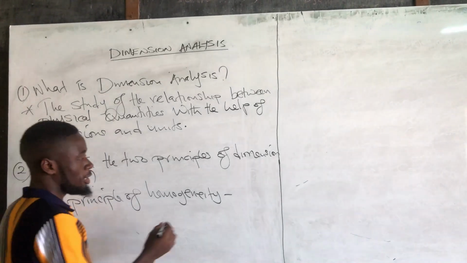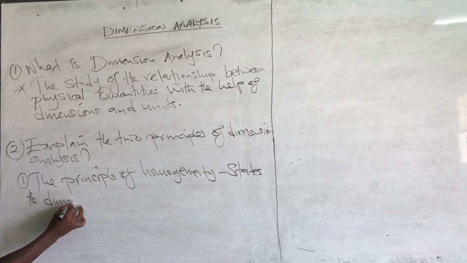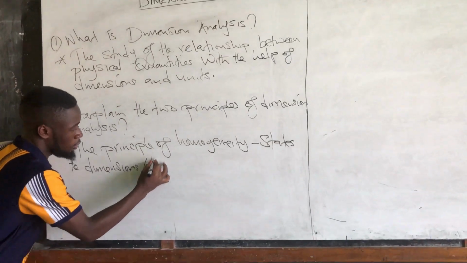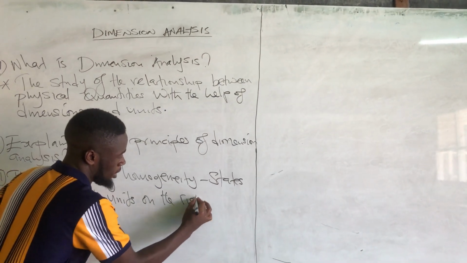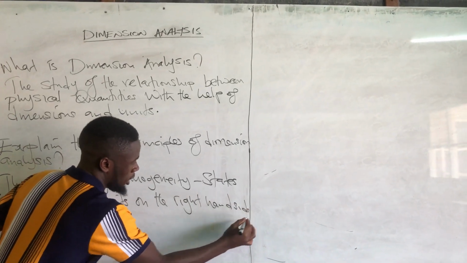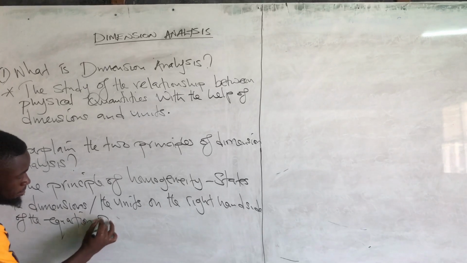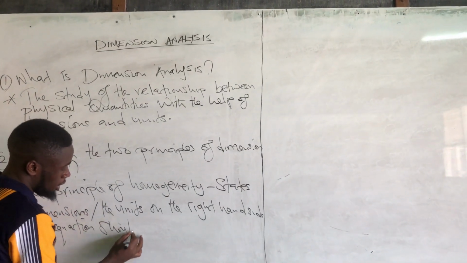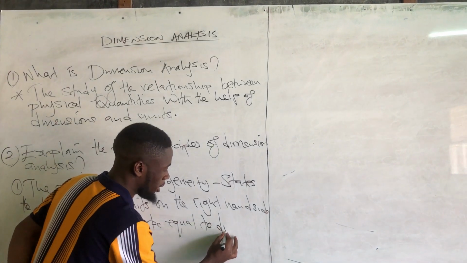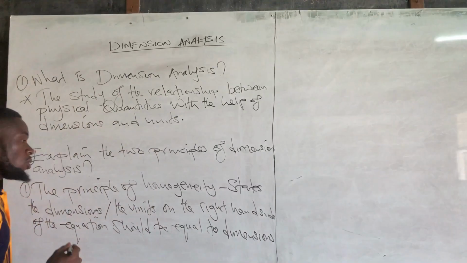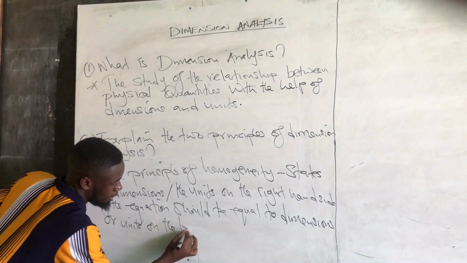This principle of homogeneity states that the dimensions or units on the right hand side of the equation should be equal to the dimensions or units on the left hand side.